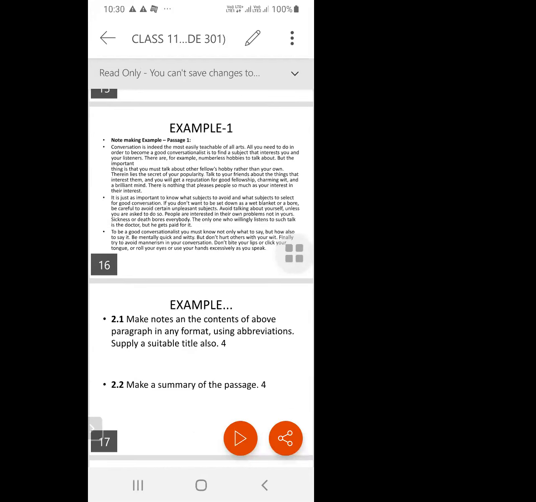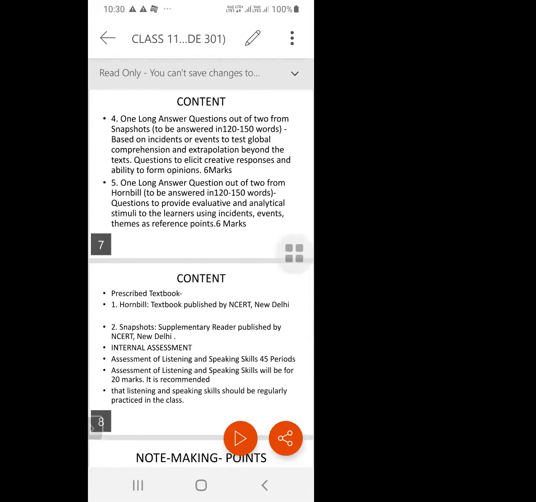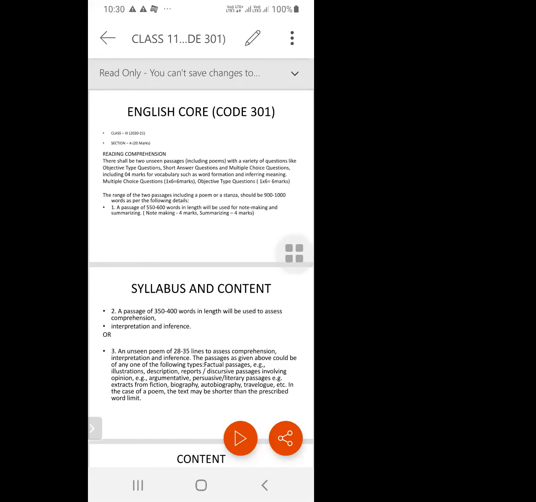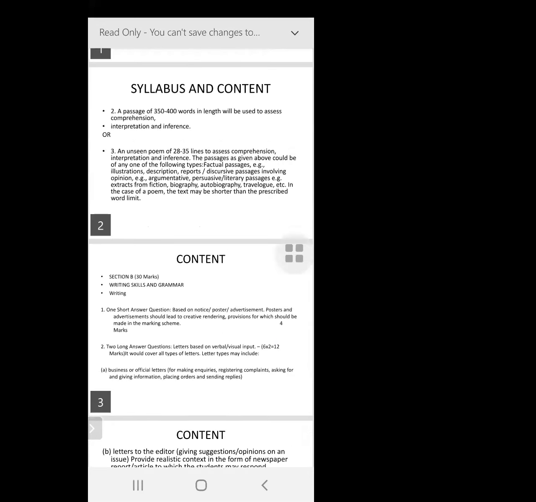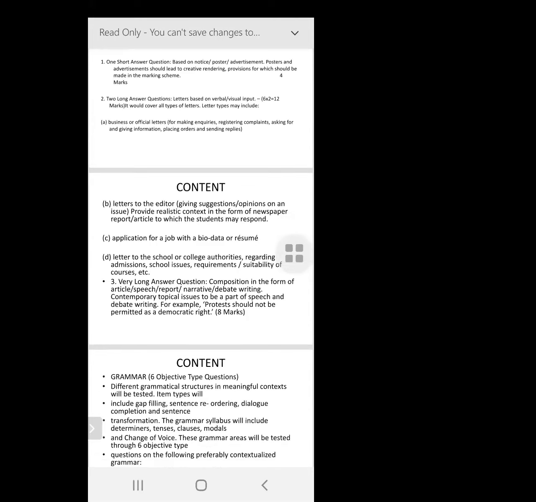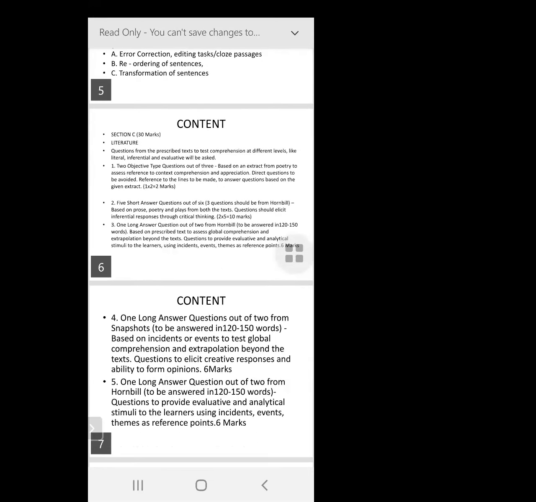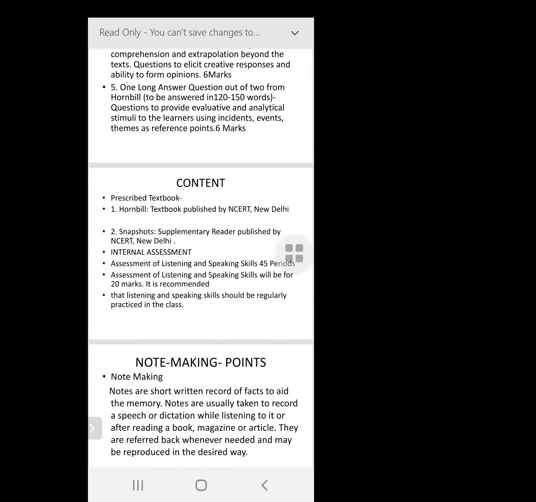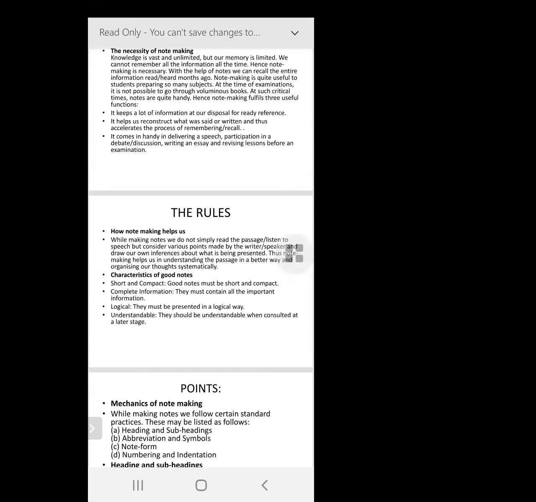Were you all present when I was talking about the paper breakup? Or do you need me to go through it once more, children? This PPT has your paper content, what your paper exactly consists of. Would you like me to go through it, or shall I go ahead and give you a synopsis of the first lesson in your Hornbill, and then those of you who have the textbook and the PDF can follow me? I'm going to be reading that.